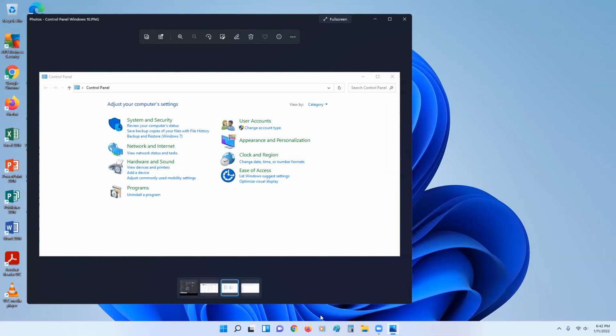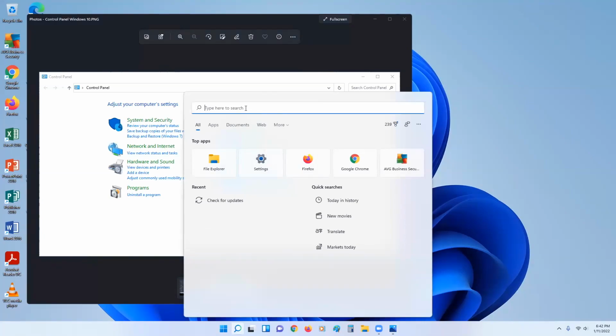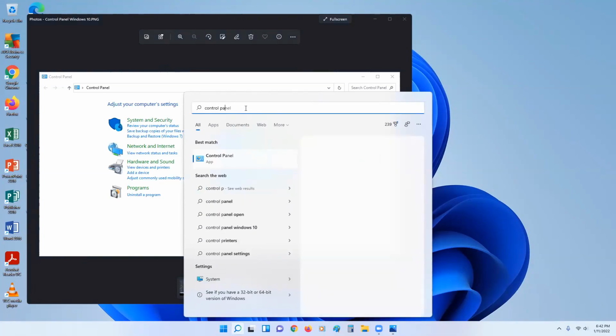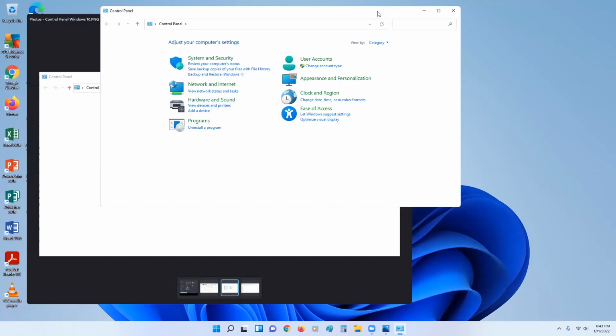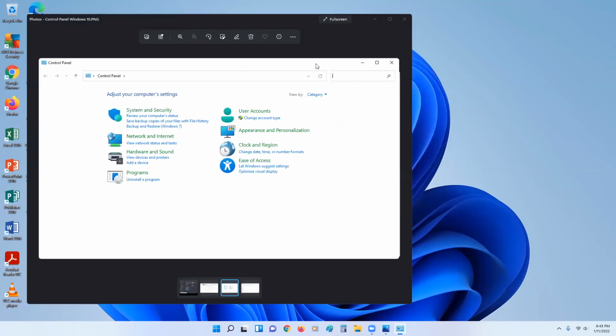But let's take a look at what it looks like in Windows 11. Search. So it's called the same thing, and it looks very similar. Let's take a look at that. Yeah, so we have all the same things here: user accounts, hardware and sound, which includes printers, and network and internet as well. We just got new fresh icons for Windows 11. Isn't that exciting? So that's some of the sort of superficial differences in control panel. A lot of the stuff is still the same.